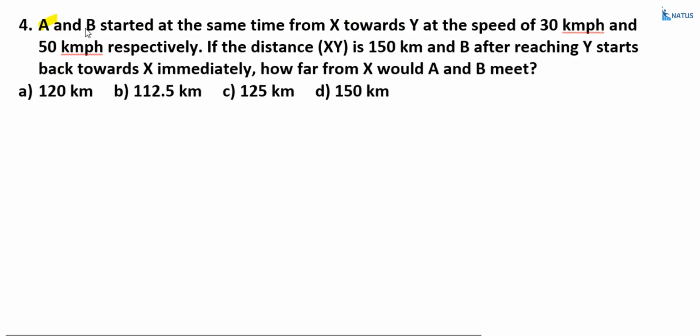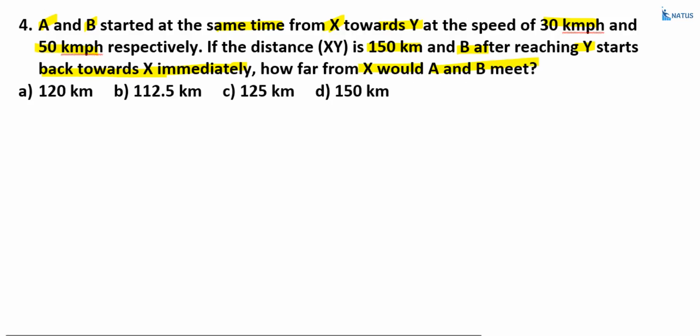A and B start at the same time from X towards Y, that means X to Y, at a speed of 30 kilometers per hour and 50 kilometers per hour respectively. If the distance is 150 kilometers and B after reaching Y starts back towards X immediately, how far from X would A and B meet?